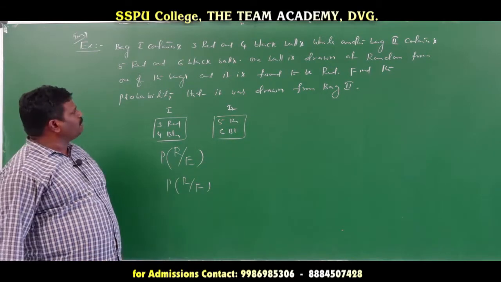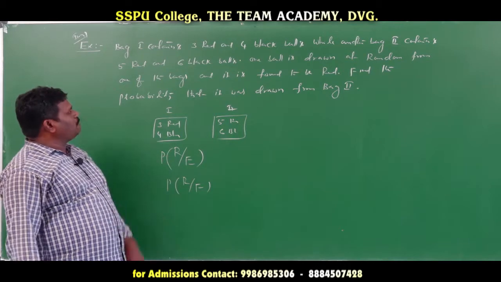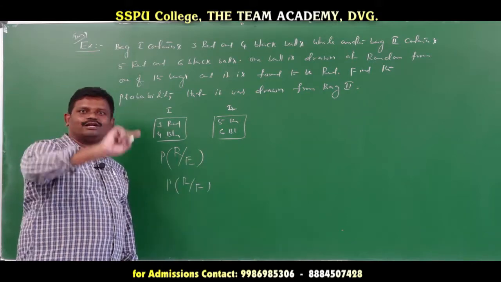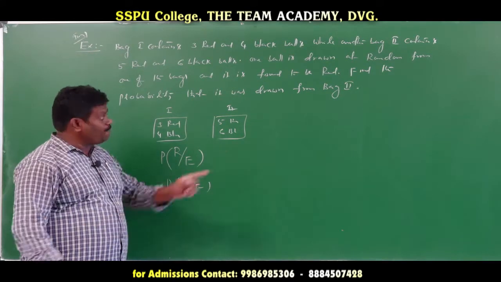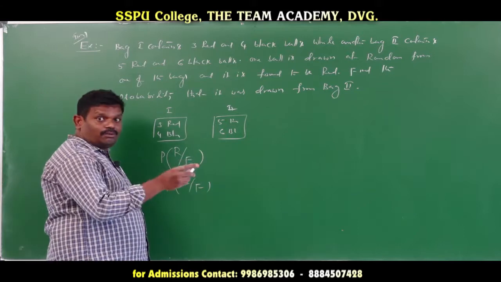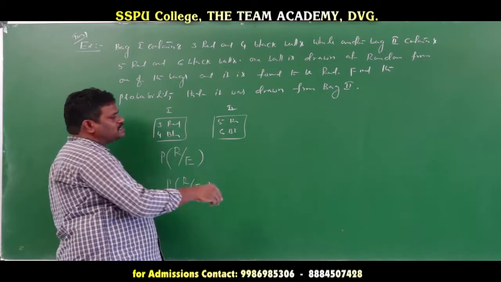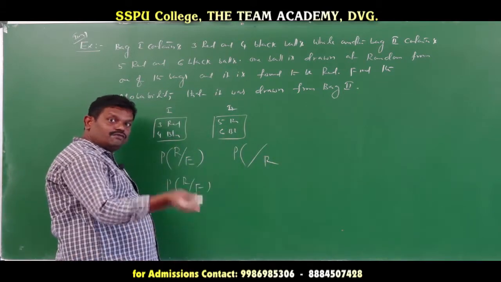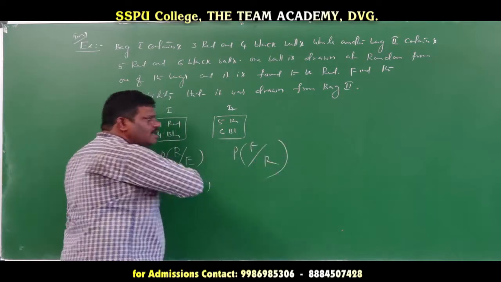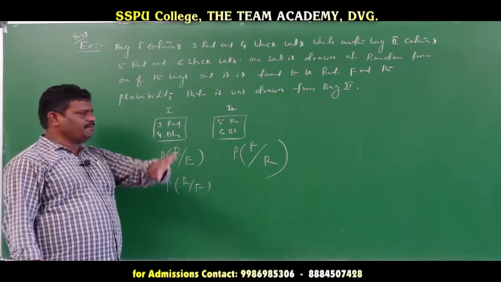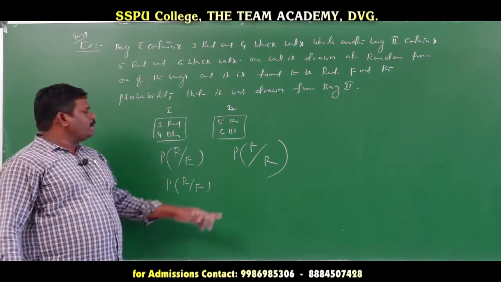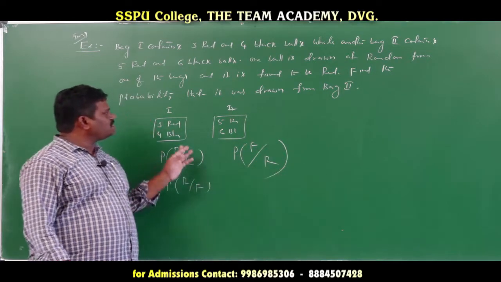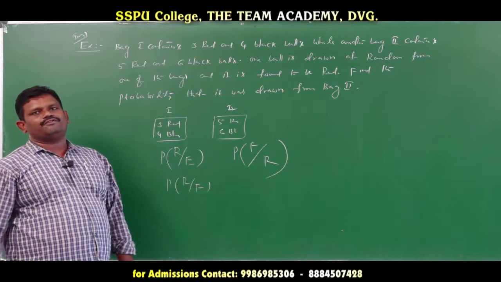After that, what do we find out finally? Find the probability that it was a red ball drawn from bag 2. So if you want to find bag 2 only, here we have already selected the red ball in this case. So the required probability, with red ball selection over, which bag do you want? Second bag. P(F|R) is the required probability. Now we are applying the Bayes theorem. Probability of F into R divided by how many events? 2 events. If you run that sum, you get the answer.